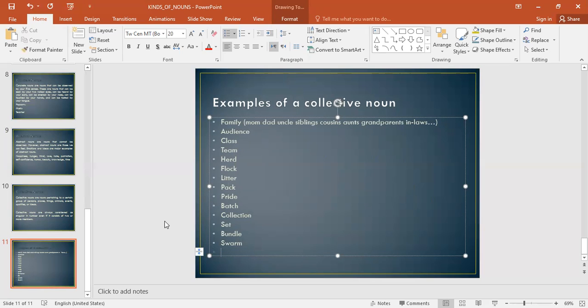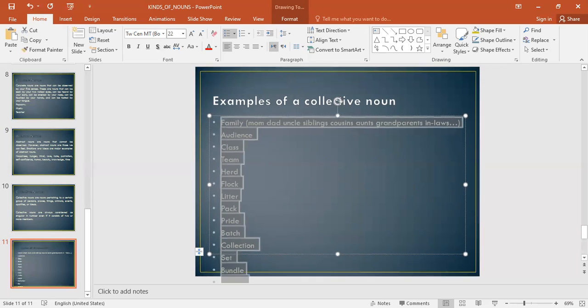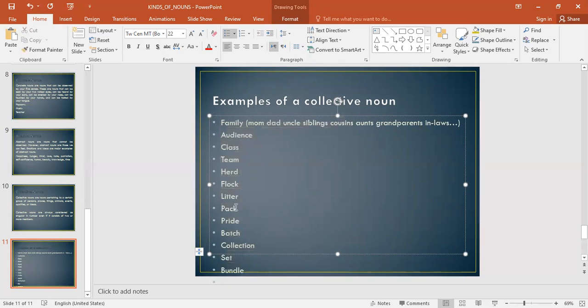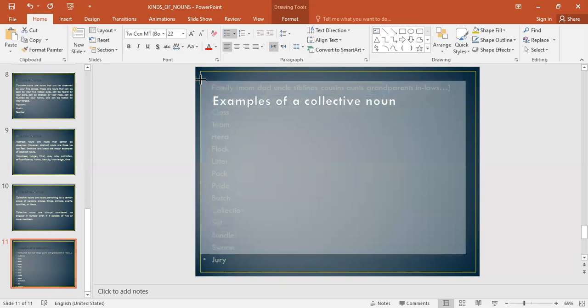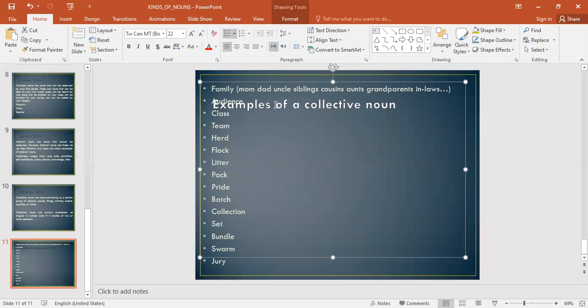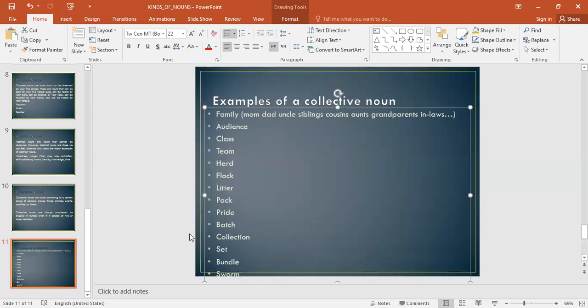A jury: if you think of what a jury is, it's the group of people in a court that come up with a verdict. They work hand in hand with the judge to come up with a final verdict. So all these are examples of a collective noun. There are a bunch of them in the book that you could always refer to.